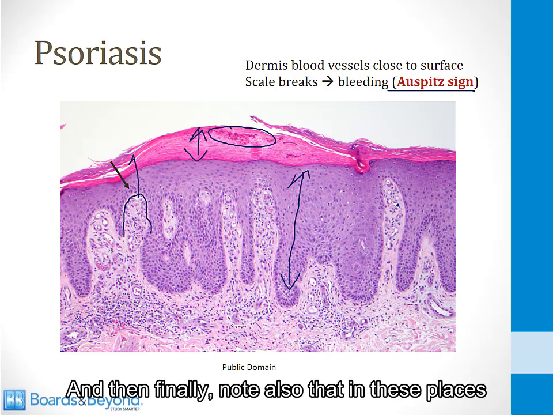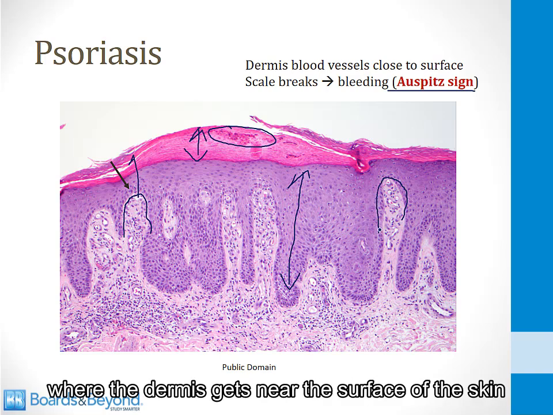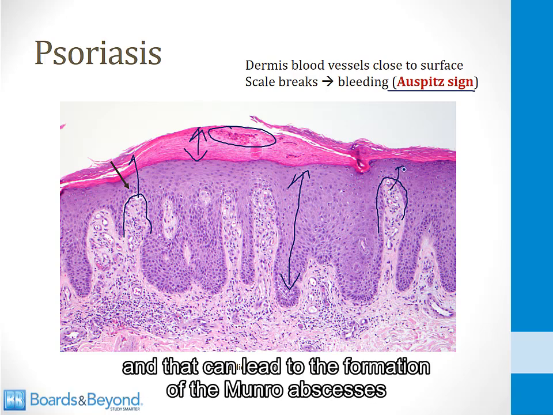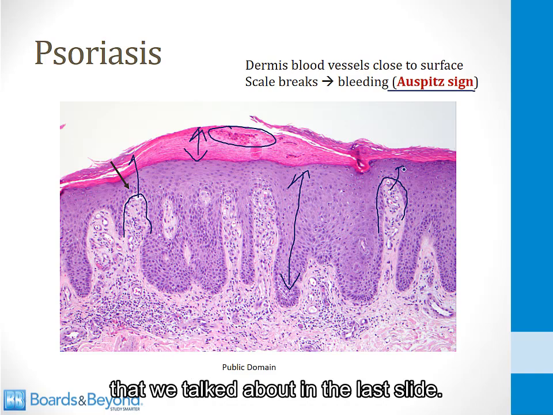And then finally, note also that in these places where the dermis gets near the surface of the skin, you can sometimes have neutrophils migrate outward, and that can lead to the formation of the Monro abscesses that we talked about in the last slide.